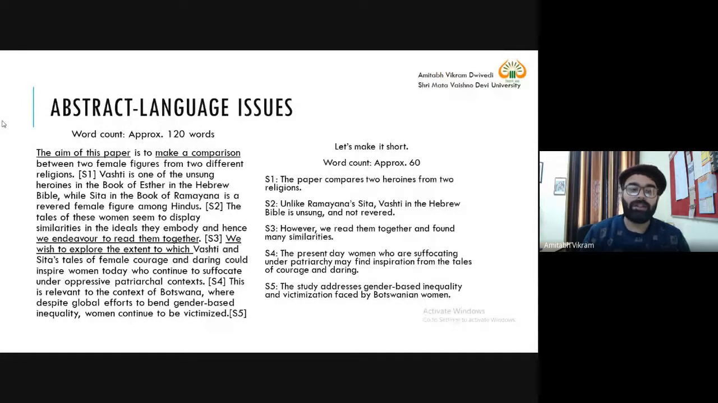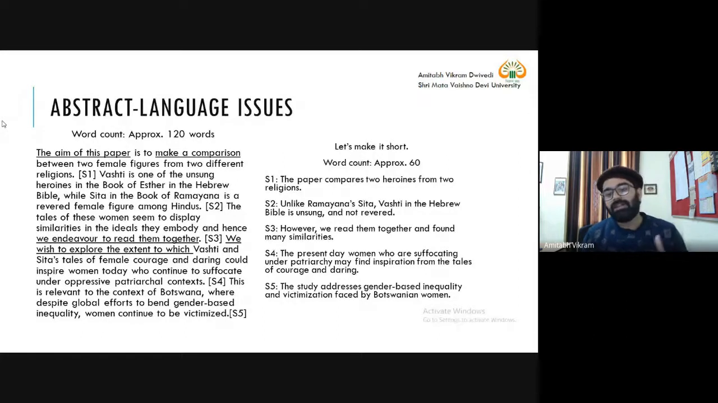Now, what we are doing, the tales of these women seem to display similarity in the ideals they embody, and hence we endeavor to read them together. We are talking about some similarities, and we are also mentioning the methodology or approach we have used, that is the reading approach, the comparison. So we can simply write the logical connectives that we are using, that is, how one sentence is connected to another sentence.